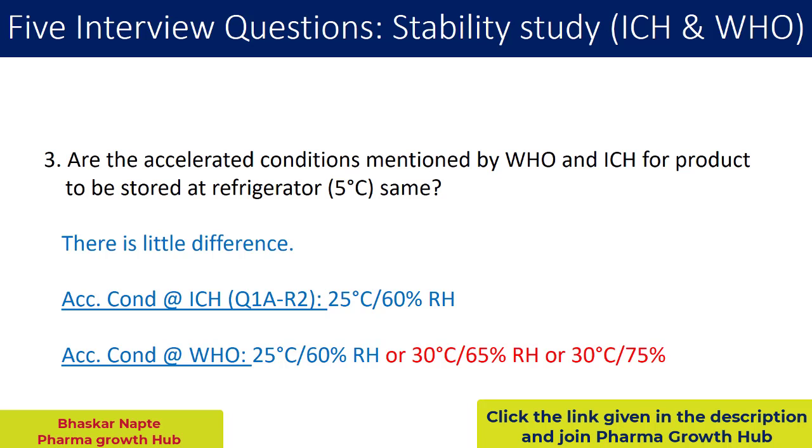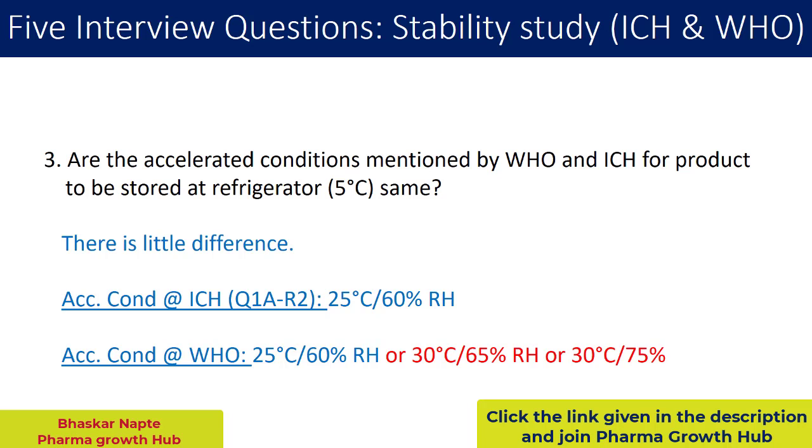The third option, that is 30 degrees Celsius and 75% RH, is also an alternative accelerated condition for the products which are to be stored at refrigerator conditions.